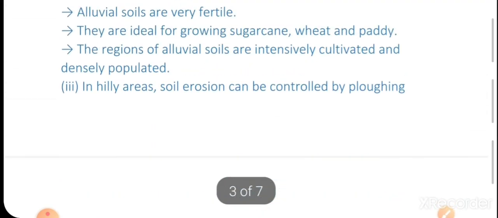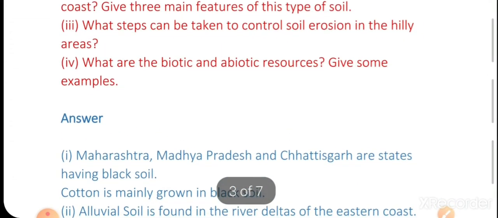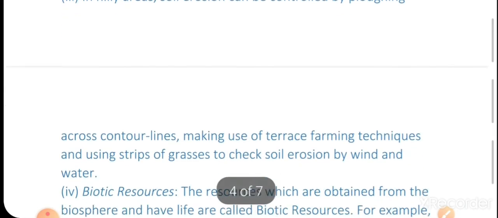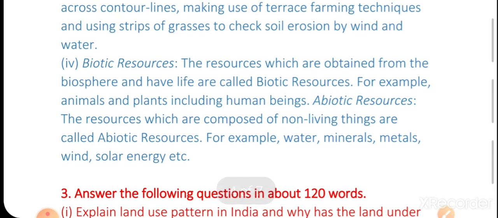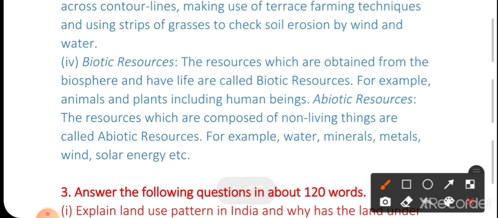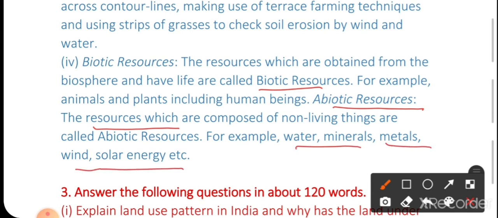Then fourth question is, what are the biotic and abiotic resources? Give some examples. Answer is, the resources which are obtained from the biosphere and have life are called biotic resources. For example, animals and plants, including human beings. Abiotic resources are the resources which are composed of non-living things. For example, water, minerals, metals, wind, solar energy, etc. Got it?